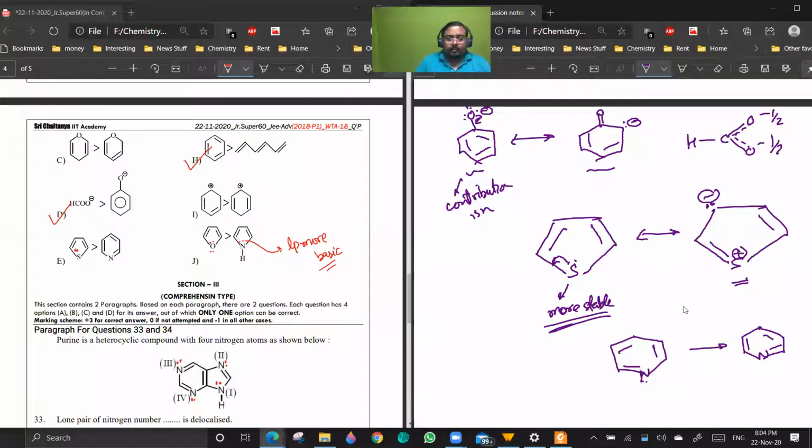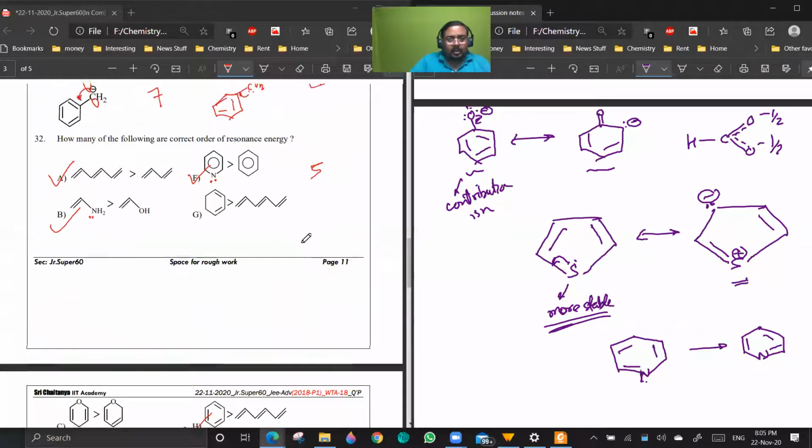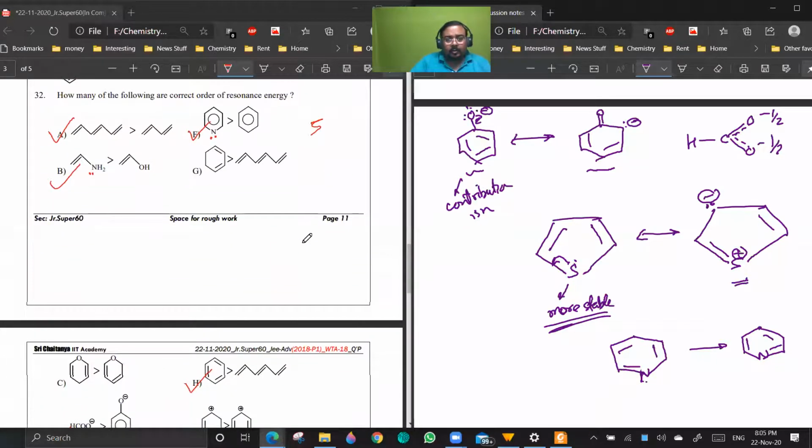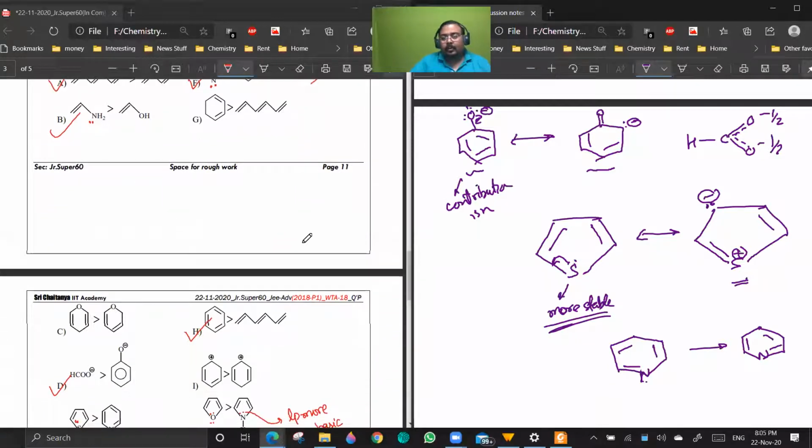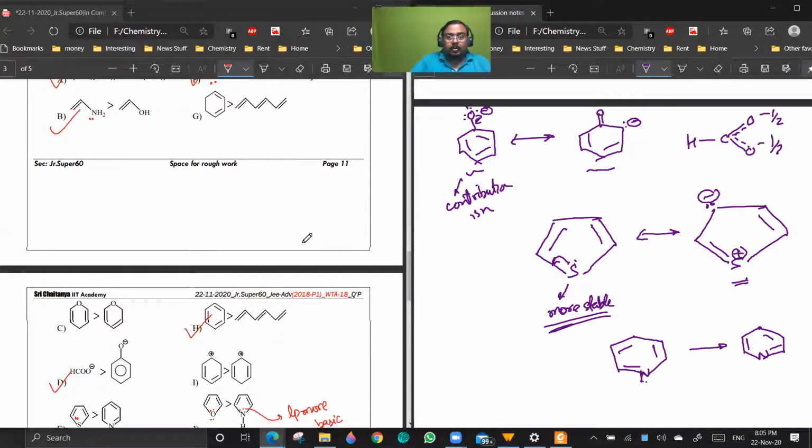Both are equivalent, so resonance is more in this case. Equivalent resonance is there, so E should be on this side. H is too obvious. Stability is not only checked by the number of resonating structures. Stability is directly proportional to the number of equivalent resonating structures. Is it clear? Yes, sir.